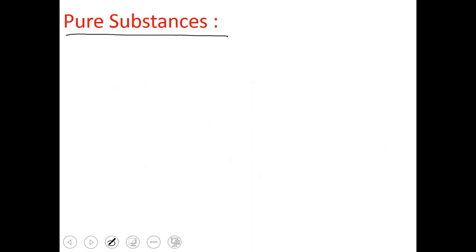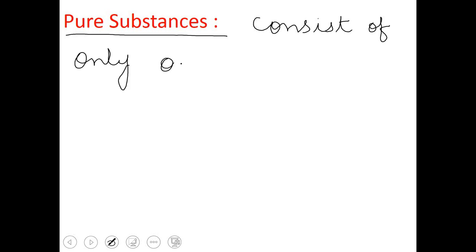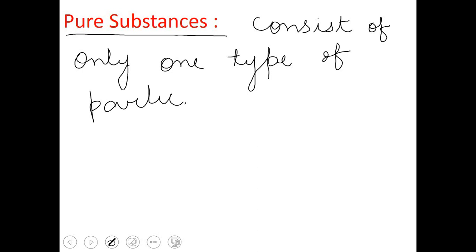Students, pure substances are those substances which consist of only one type of particles. So what do I mean by only one type of particles? I'll take a few examples. For example, gold is made up of only gold particles, only gold atoms. If I am taking copper, it means it is made up of only copper atoms, nothing else.